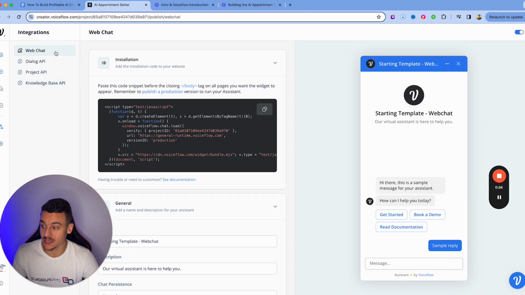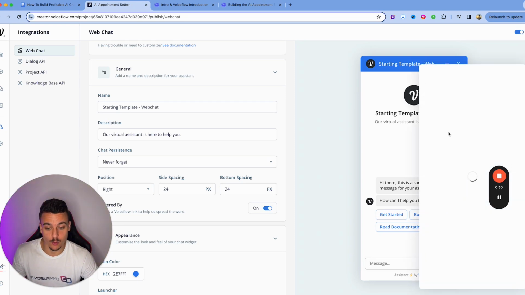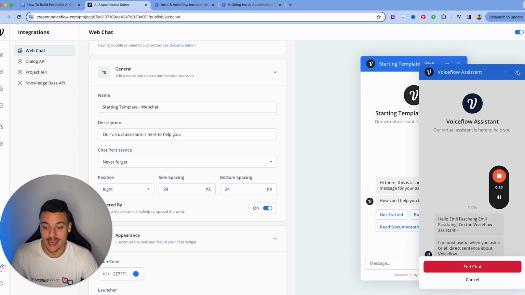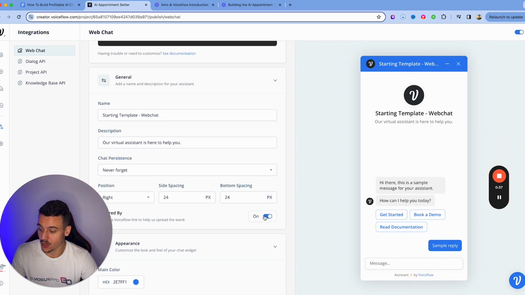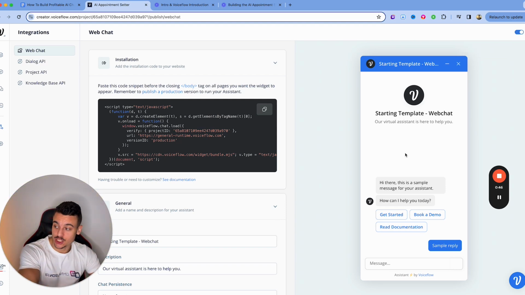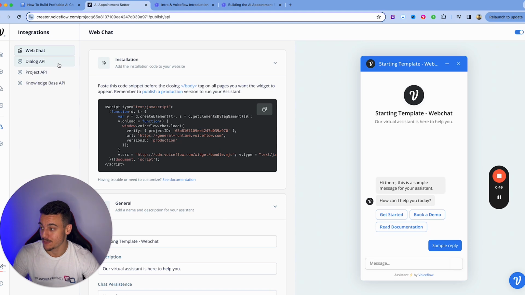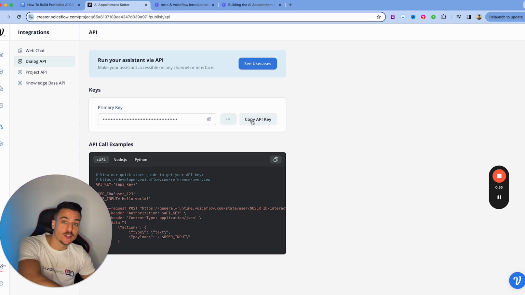First of those being the web chat. Now, if you wanted a web chat widget, just like this VoiceFlow one down here, you can simply customize all the things down here, upload an image, change the color code, etc., and then put this code into the body tag of your website, and you will have this assistant. In this case, we're going to be using ManyChat and the dialogue API, which is right here. Now, what you're going to have to do is you're going to need to copy this API key, and now we're going to jump over into ManyChat, where we're going to use the template, which is in the resource hub